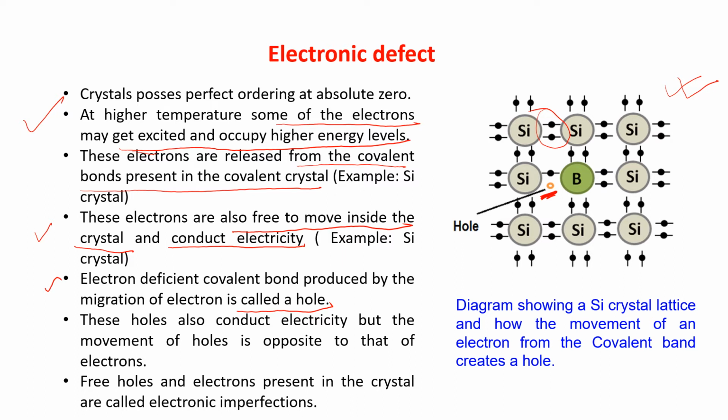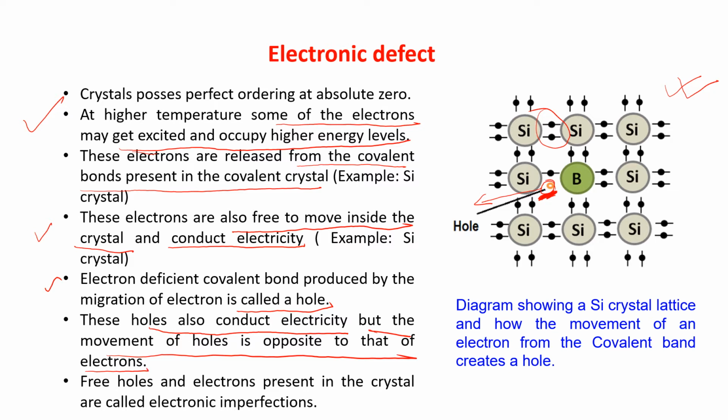If this hole is created here, that means the electron is coming out from here. To fulfill that, it is creating a hole here. That means if the electron is moving there, the hole is created from the opposite side. So it is written, the hole also conducts electricity, but the movement of the hole is opposite to that of the electron.